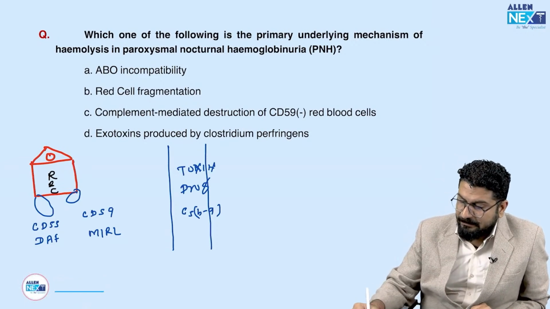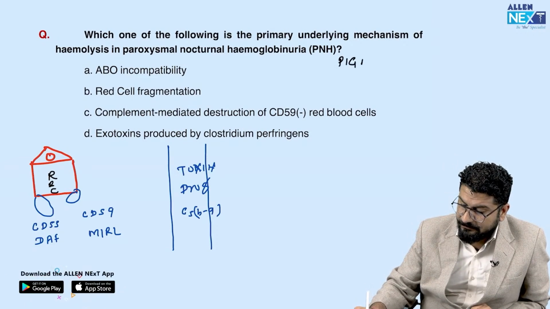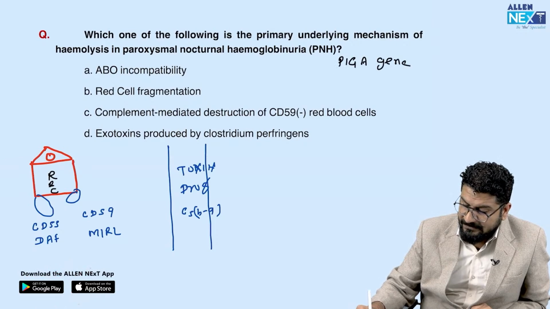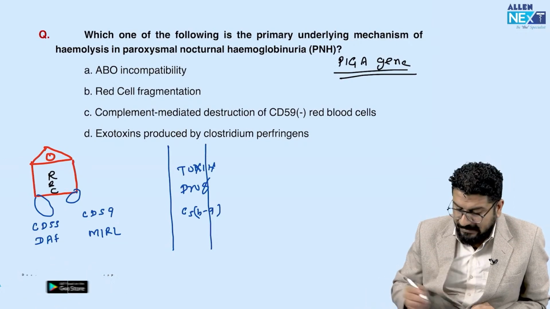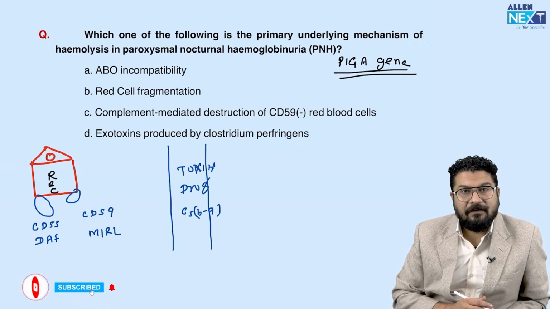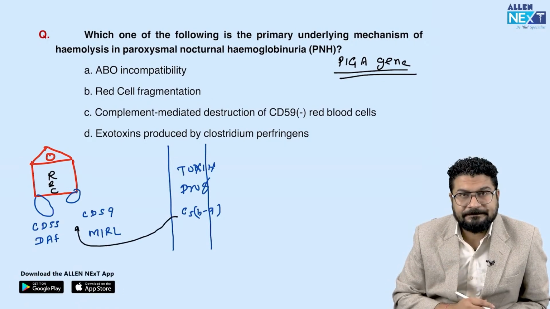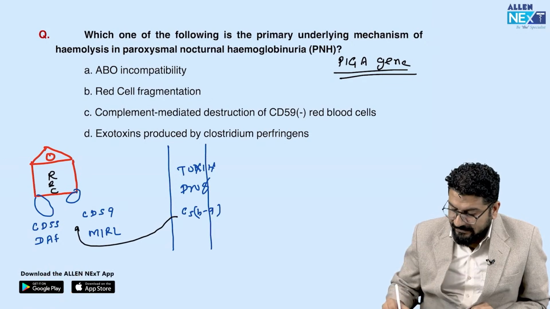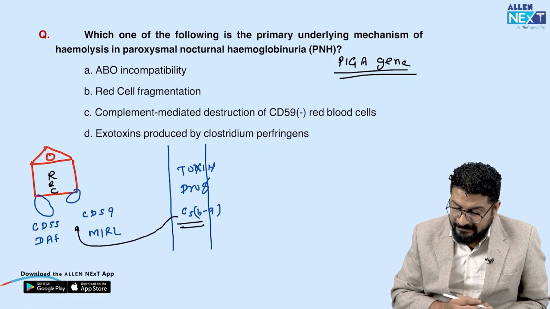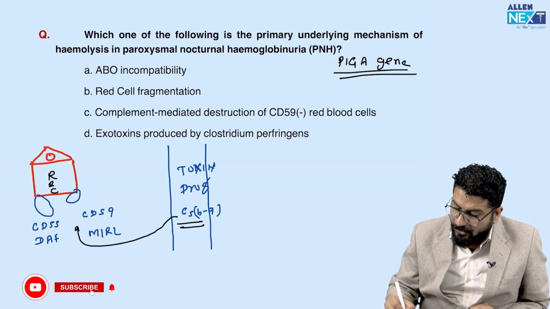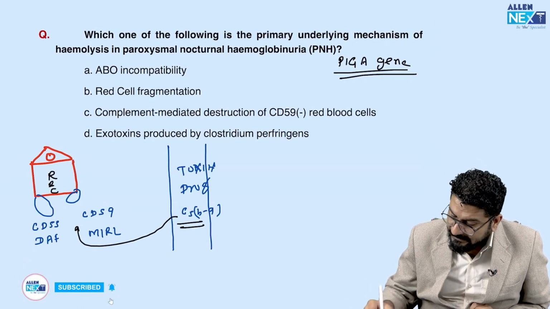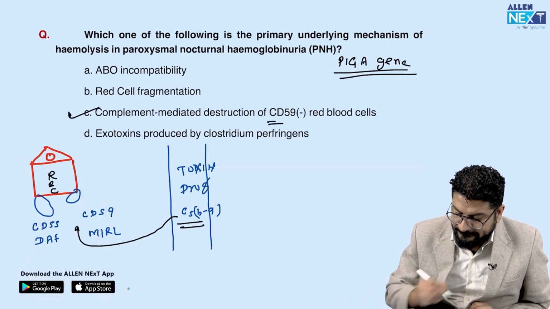There is a PIGA gene mutation, and this gene mutation will result in a deficiency of DAF and MIRL. So when there is DAF and MIRL deficiency, these toxins or MAC can easily damage the RBC. So remember, this C5b-9 is a complement protein. So it is a defect, that is complement mediated destruction due to CD59 deficiency in the RBCs.